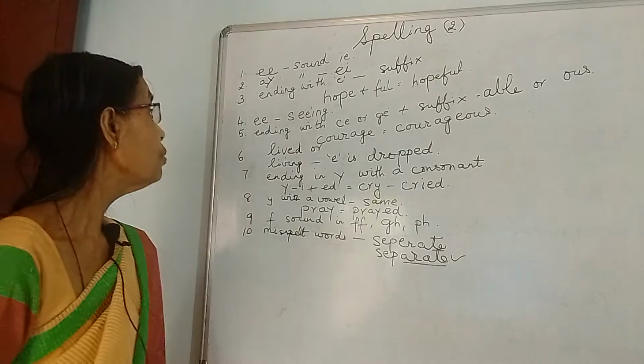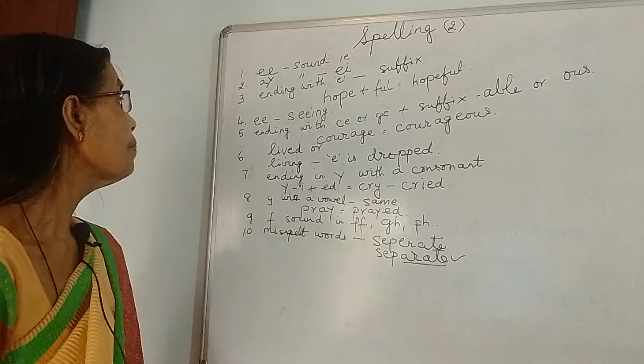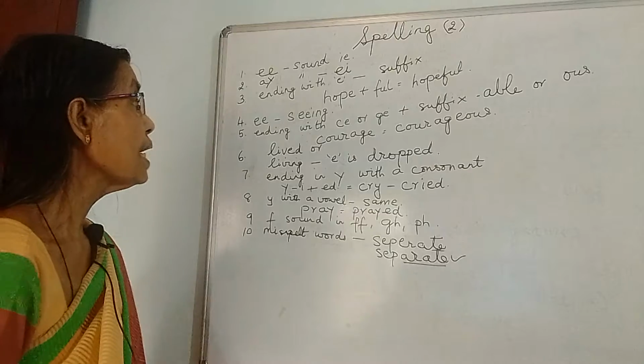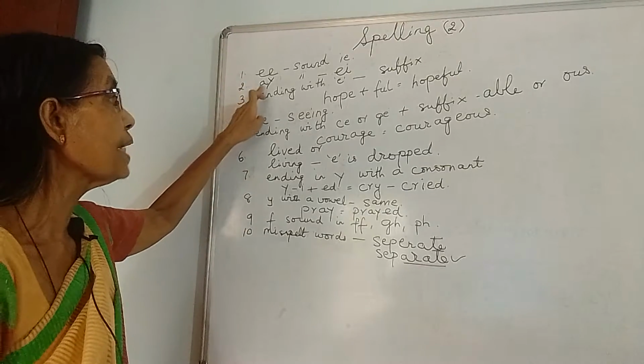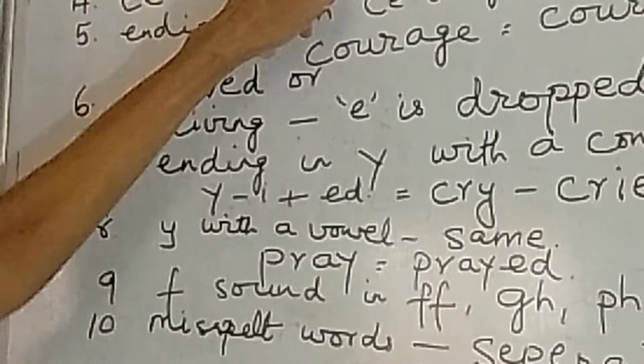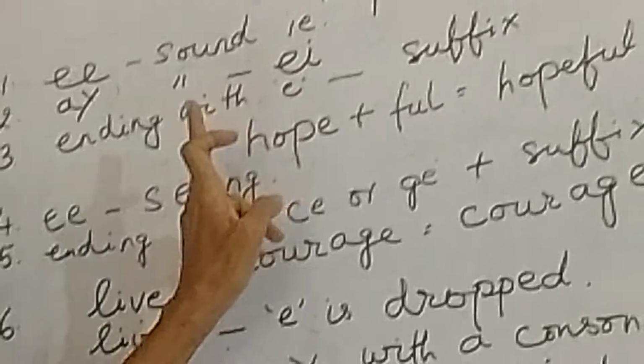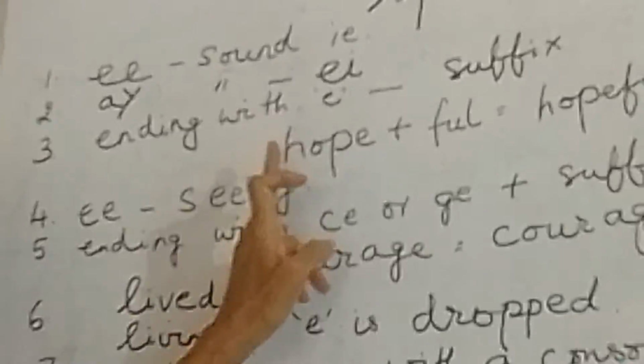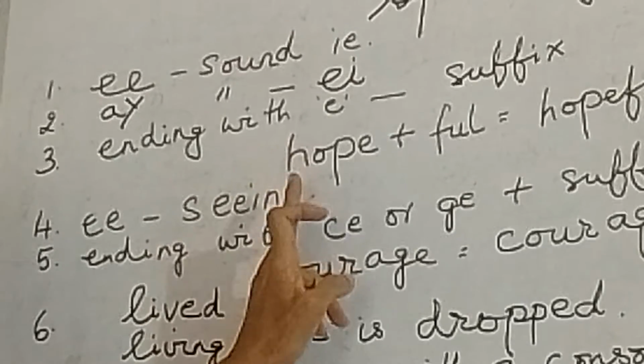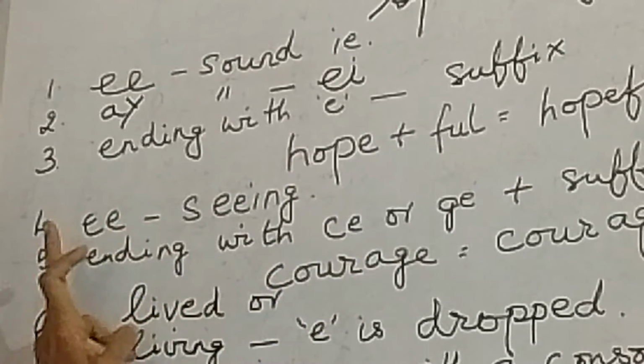Now, the new one which I am going to say is about the AY sound. When it is the AY sound, we put E first and then I. For example, eight, EIGHT. Weight, WEIGHT.